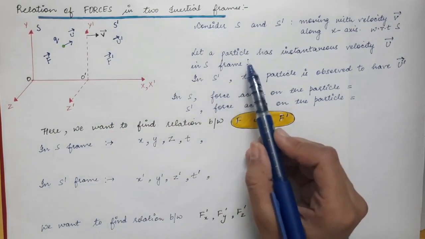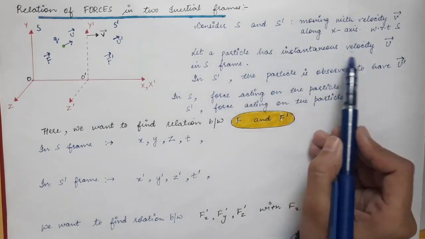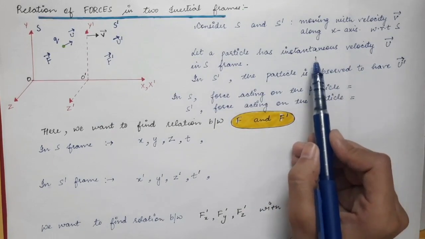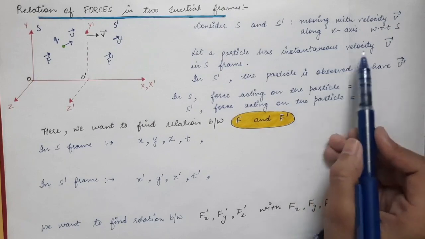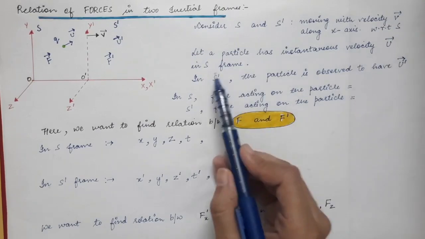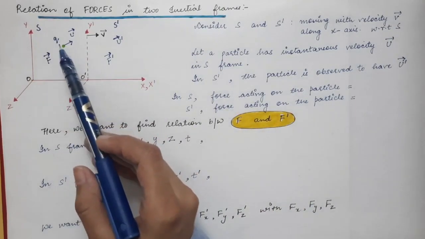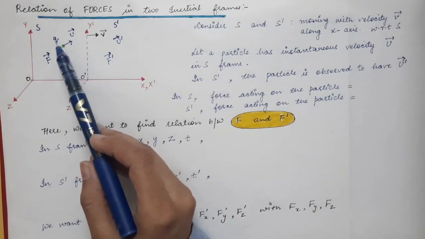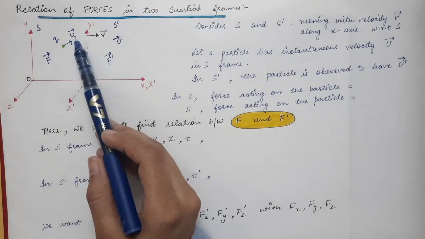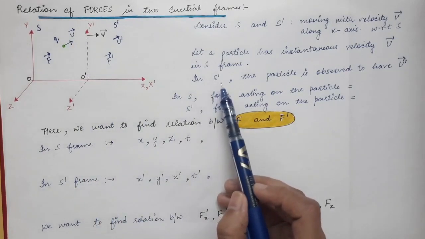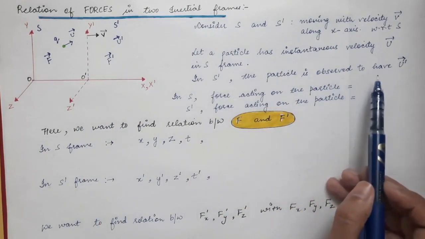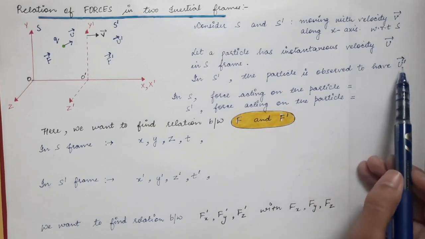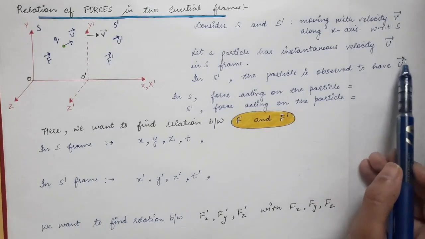So u prime vector is the velocity of this charge q as seen by the observer in S prime frame. Let a particle have an instantaneous velocity u vector in S frame at any instant of time, and in S prime frame the particle is observed to have a different velocity, u prime vector.